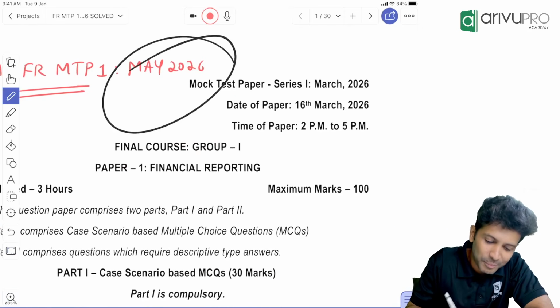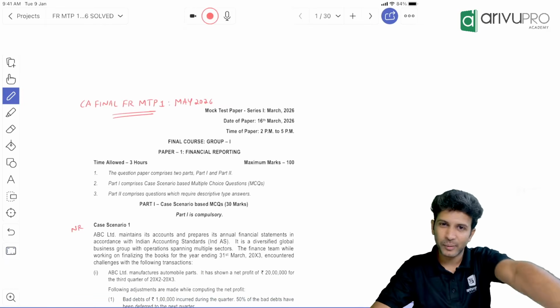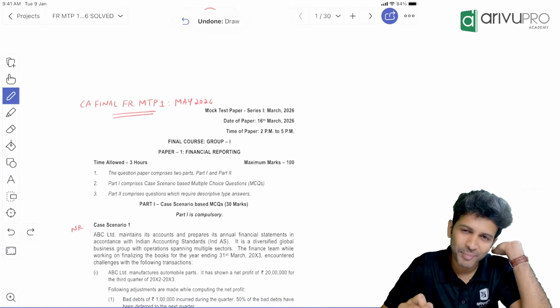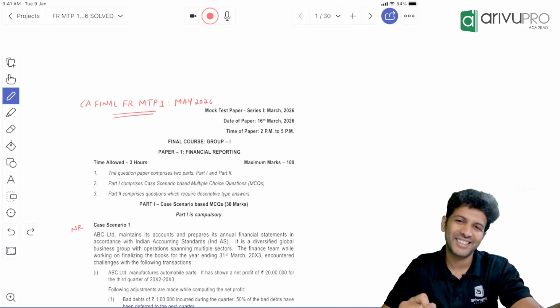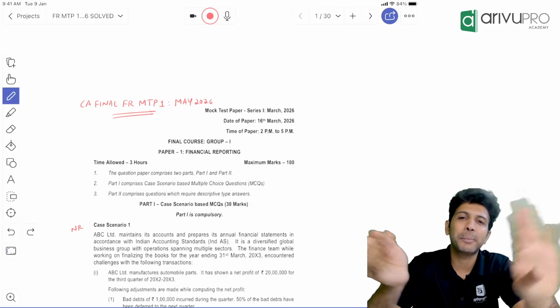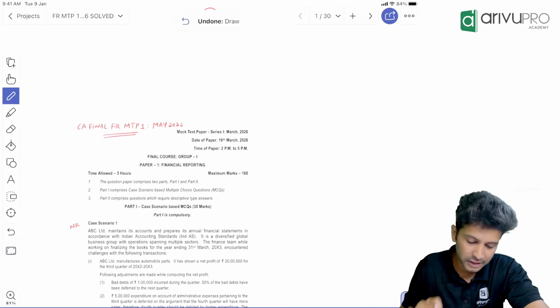MTP 1 of May 26 as well as MTP 2 of May 26. Both the MTPs, not even one single new question. All the questions are repeat, right? Either it's from study material or it's from the previous RTPs, MTPs. So no new questions have been framed from this particular chapter. I've just given a reference.